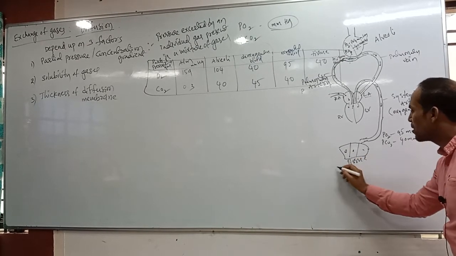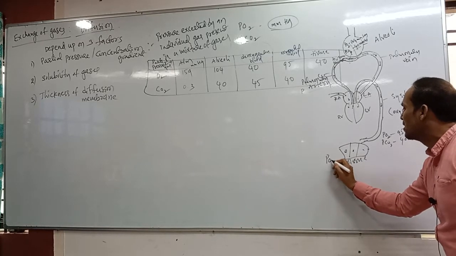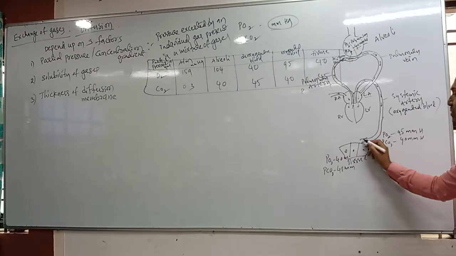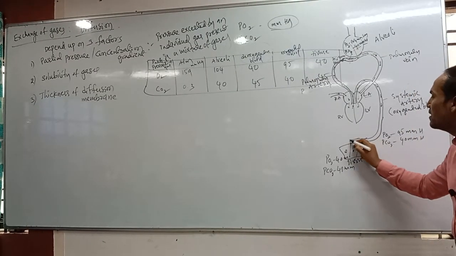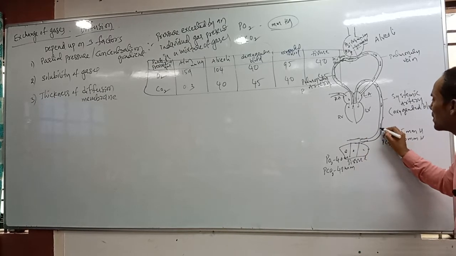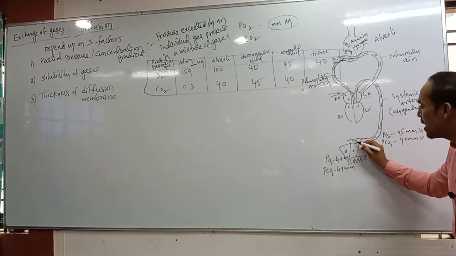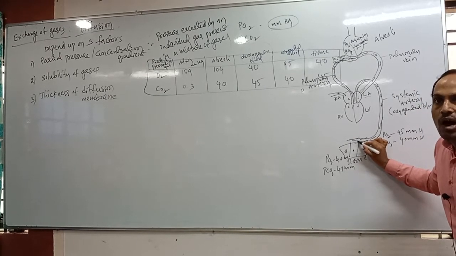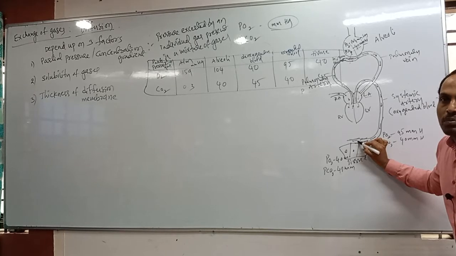Now we are discussing the tissues. In the tissues, what about the partial pressure of oxygen? 40 mmHg only is present, and the partial pressure of carbon dioxide is 45 mmHg. Now the oxygenated blood has reached the tissues. As soon as it reaches the tissues, in this oxygenated blood, the carbon dioxide concentration is less. Understood? In oxygenated blood the carbon dioxide partial pressure is less, but which partial pressure is more?